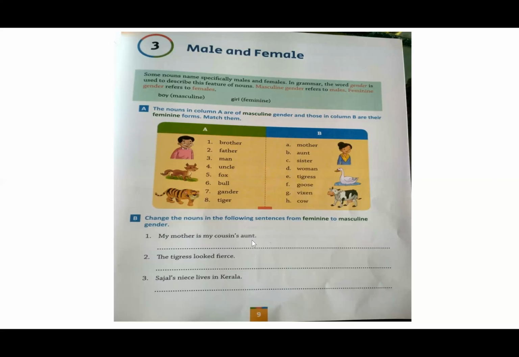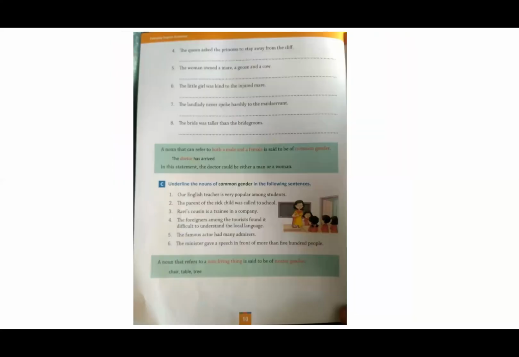The tigress looked fierce. So how will you write? The tiger looked fierce. Okay. Now moving on to the next page. You have to complete these 8 sentences by changing the gender. Now children, we learnt about masculine and feminine.